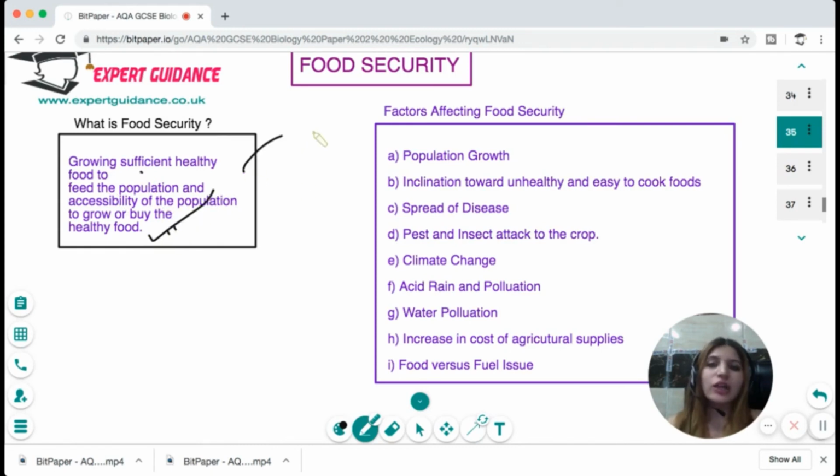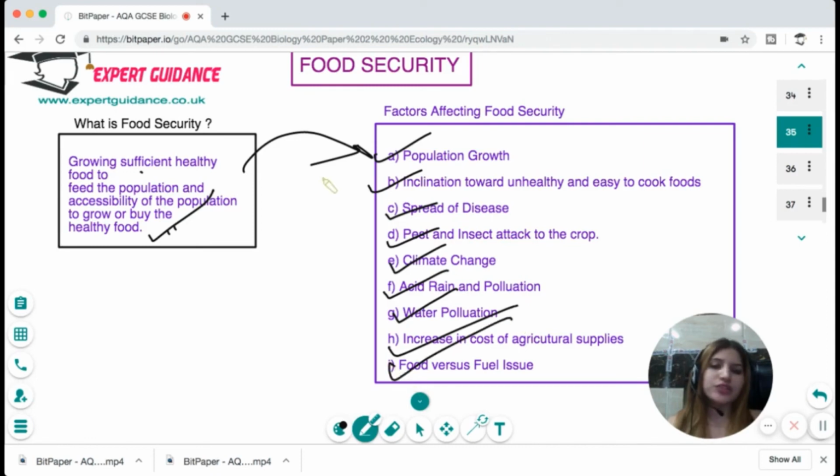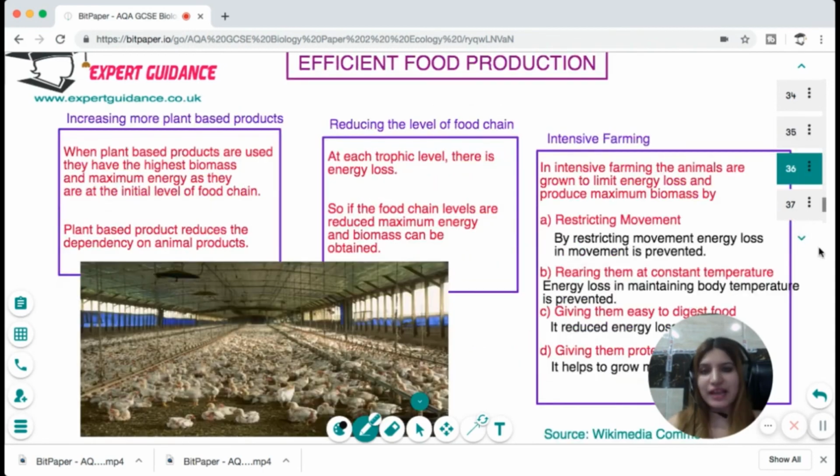Now, there are a lot of factors that are affecting food security. First is population growth. Rapid population growth makes it difficult to make this food available to all. Inclination towards unhealthy and easy to cook food, junk food, spread of diseases, pest and insect attack to the crop, climate change, acid rain and pollution, water pollution, increase in cost of agriculture supply, and the food versus fuel. These are all the factors that are affecting food security, and you should know and elaborate all these factors.